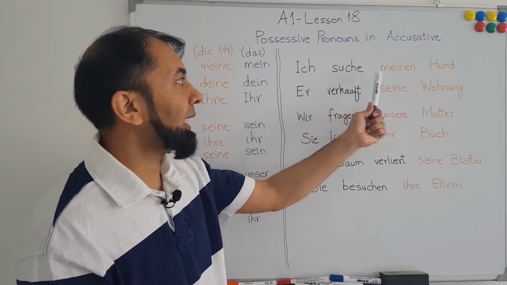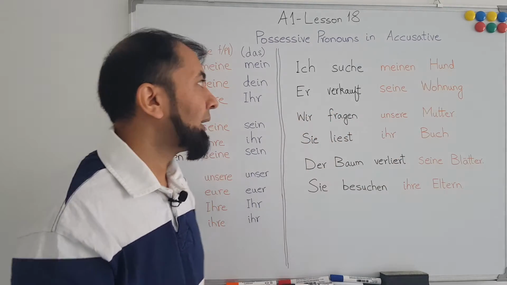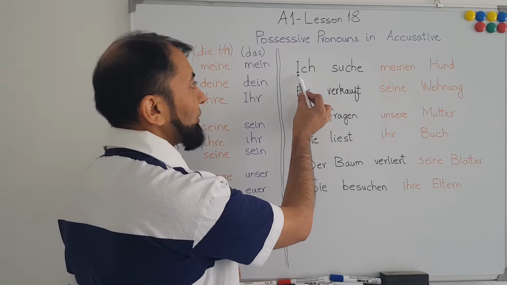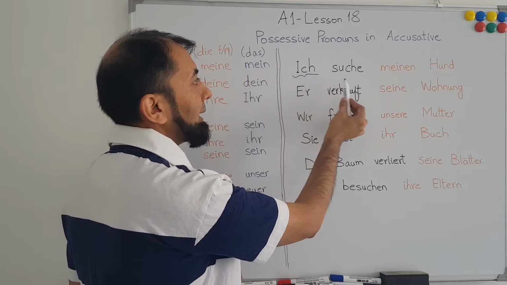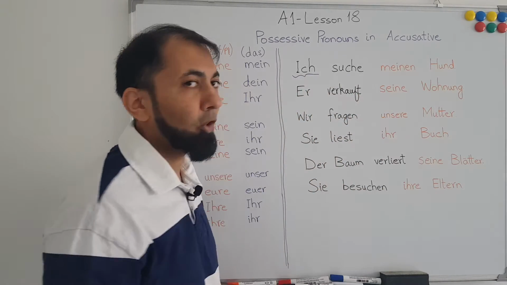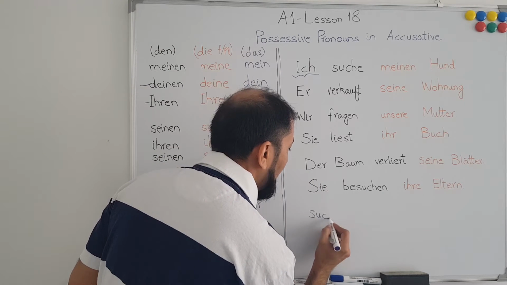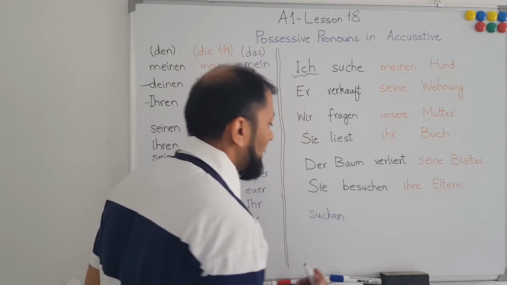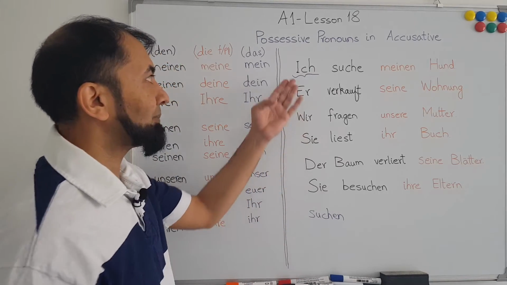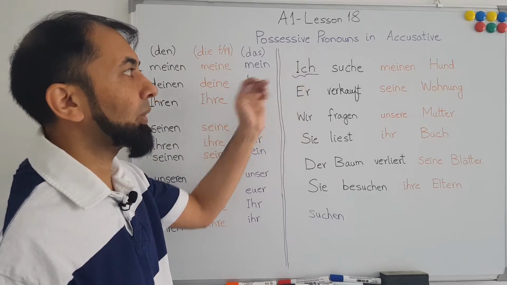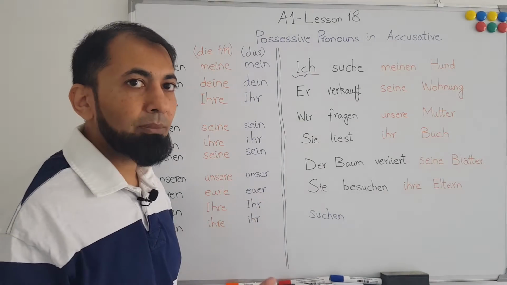Ich suche meinen Hund. Now, ich is a personal pronoun. I search my dog. Suchen is a verb which means to search, and if we conjugate suchen with respect to ich, it becomes suche. I am searching my dog.